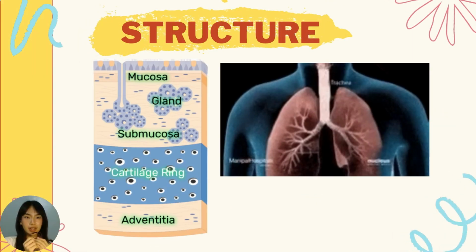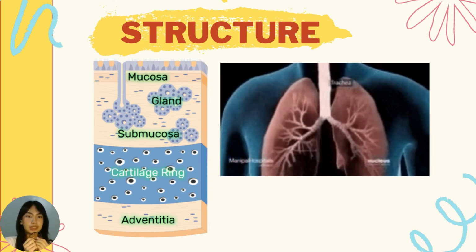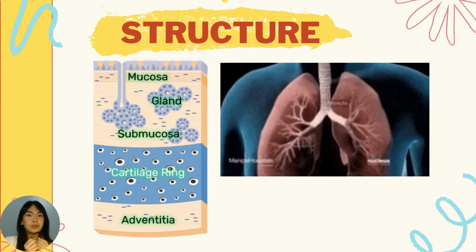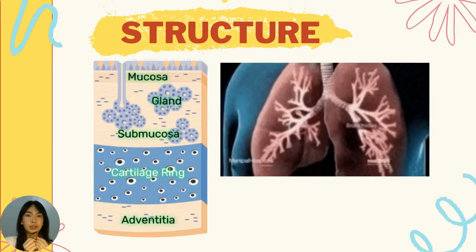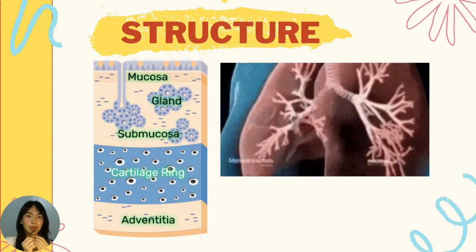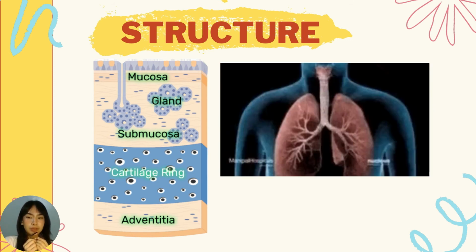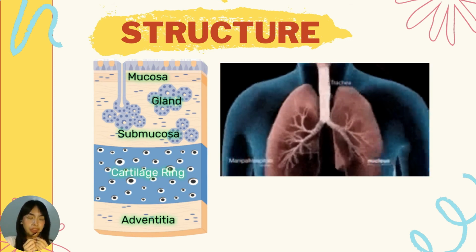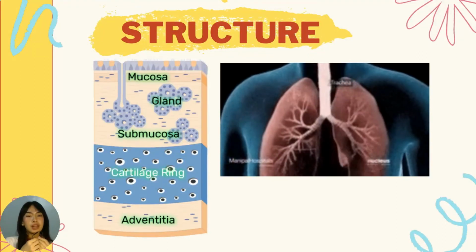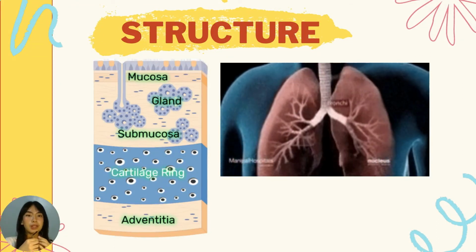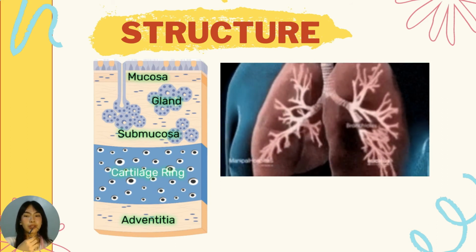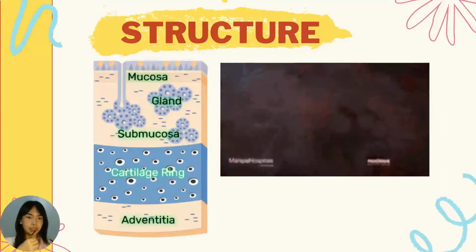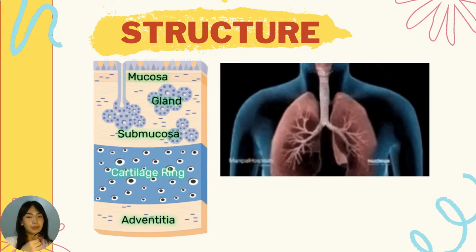The wall of the trachea is made out of four distinct tissue layers. Along the luminal surface, the trachea is lined with respiratory mucosa, or mucous membrane. Deep to the mucosa is the submucosa. The submucosa is primarily composed of loose areolar connective tissue. Furthermore, many blood vessels, neurons, and glands are also present.